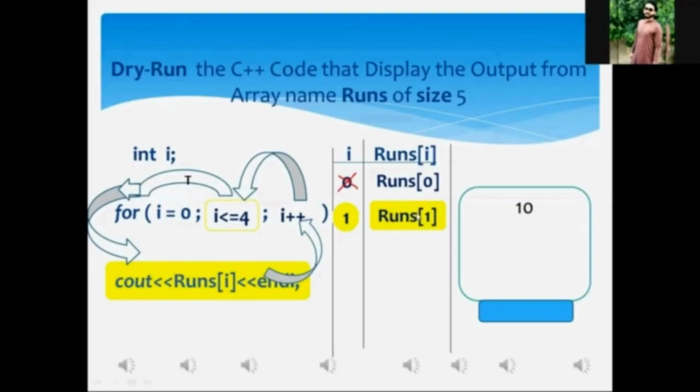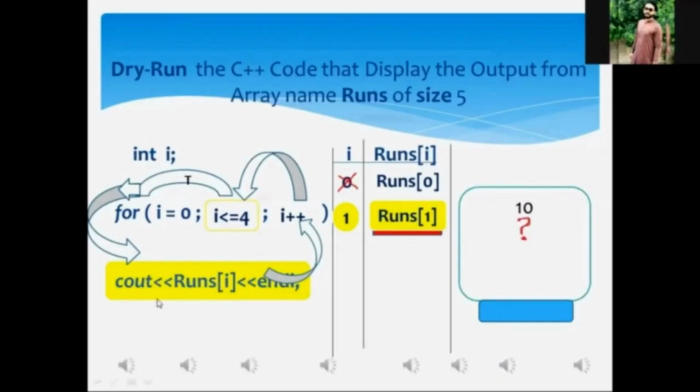Yes, my dear. And as a result of the cout statement, whatever has been stored in the second memory location of the array must be displayed onto the screen. Is it so or not? Yes, sir. Okay. And what will be displayed as a result of the cout statement onto the monitor screen?